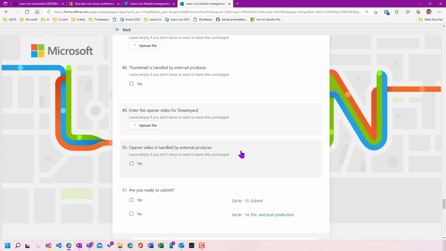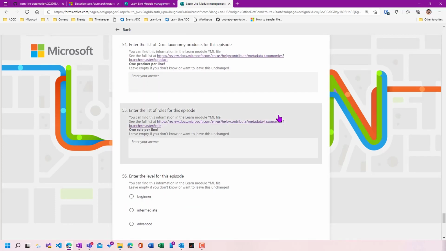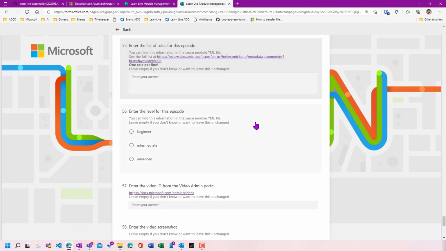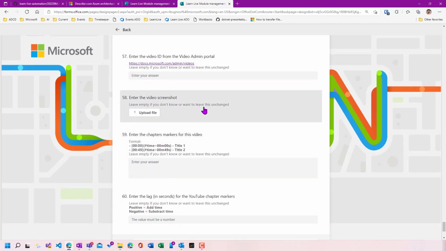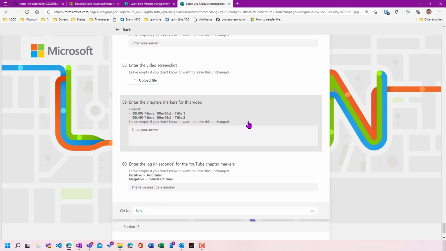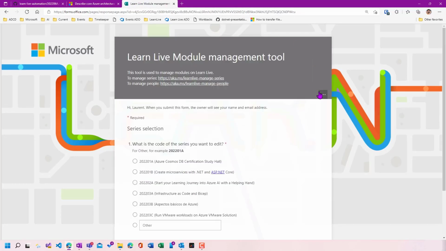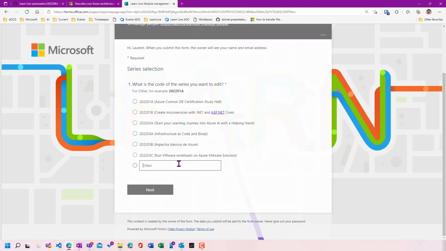And then finally, pre and post-production information, for example, the level for this episode, some video screenshots and video markers, which we use then in the show page and also in YouTube to deep link directly to portions of the video.